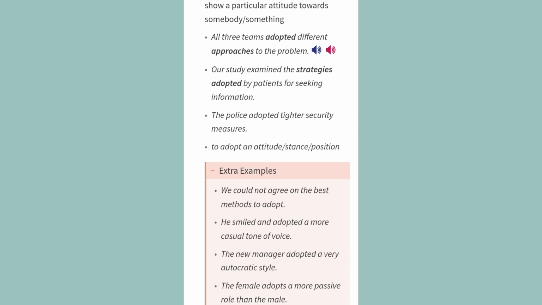Extra examples. We could not agree on the best methods to adopt. He smiled and adopted a more casual tone of voice. The new manager adopted a very autocratic style. The female adopts a more passive role than the male.